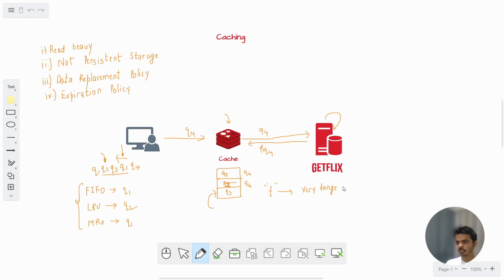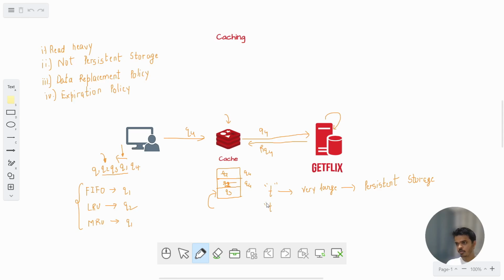In this case, cache starts acting like persistent storage. Whatever is present in cache should not be present for a very long time. If it is not being accessed by anything, then it should expire on its own after some particular time t, and t should not be very large.